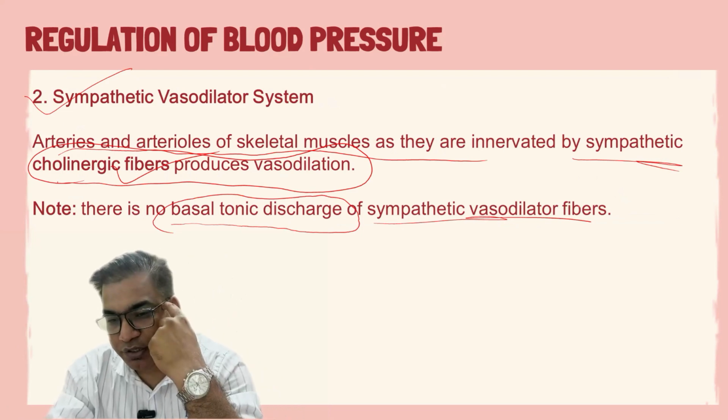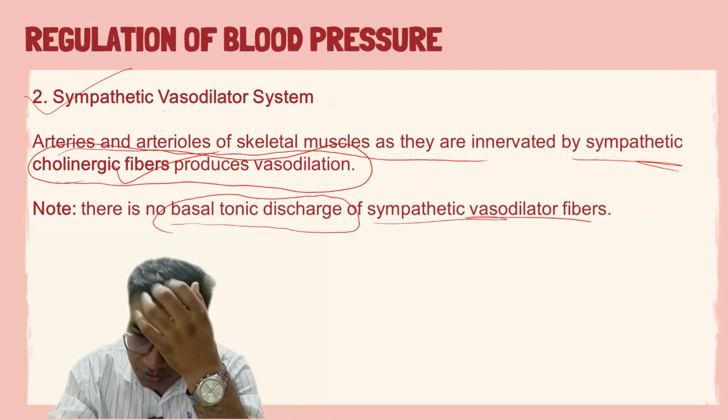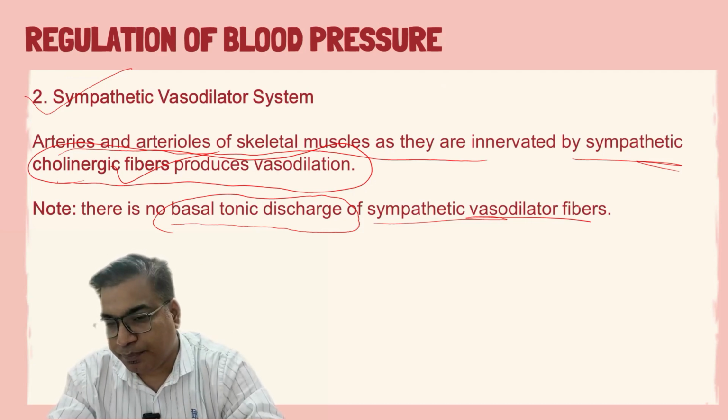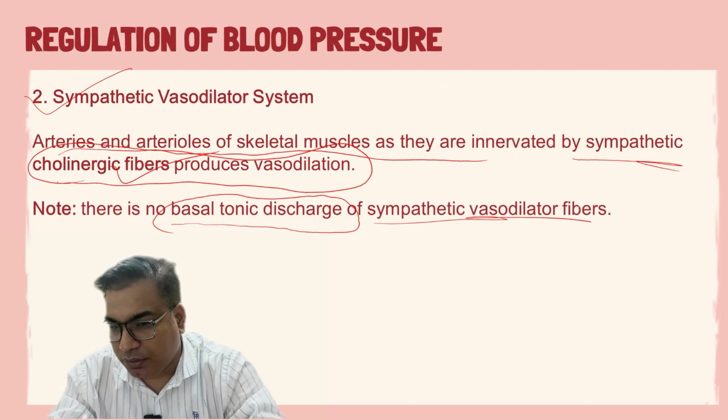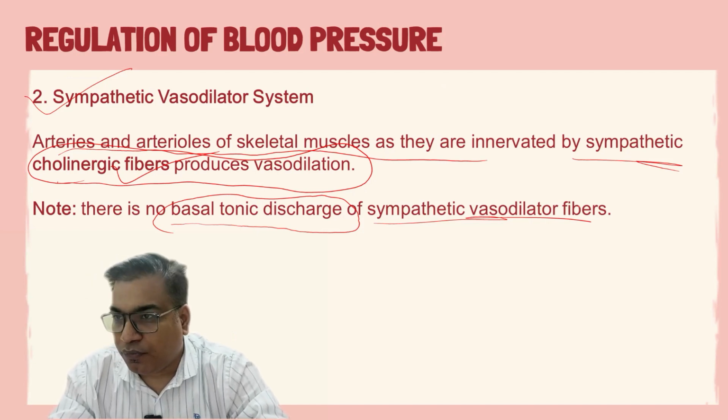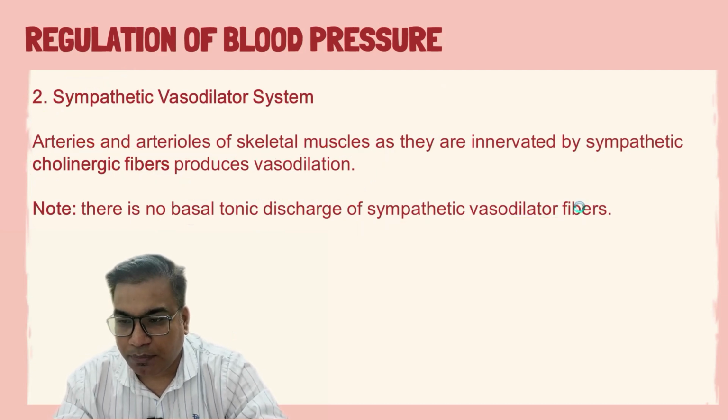Such basal tonic discharge was present in the sympathetic vasoconstrictor system, because that basic tone of vasoconstriction is important for normal perfusion of tissues through the blood.